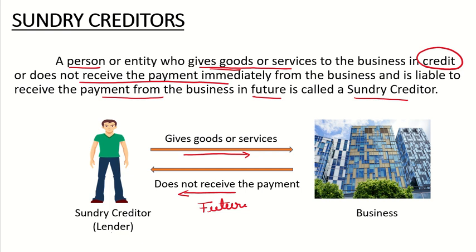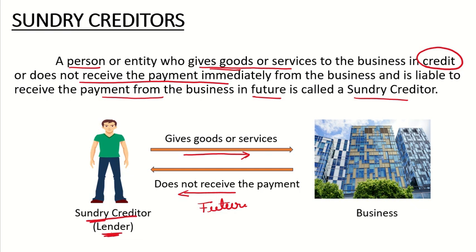Then this person is known as the sundry creditor, and he is the lender of the goods. Lender, why? Because he is lending the goods or services and has not been paid for that. He has not received the cash, but in future he will be receiving the cash. So this person is known as the sundry creditor.